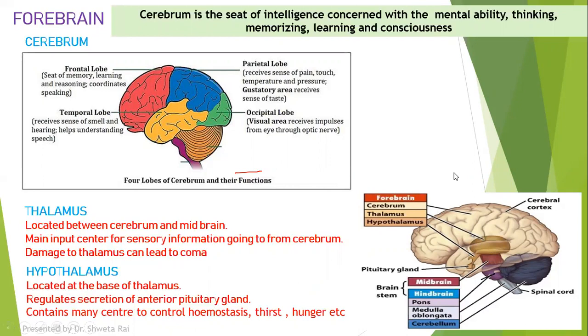Then we have the hypothalamus, which is located at the base of the thalamus, and it regulates all the secretions of the pituitary gland. It is the main center for homeostasis, thirst and hunger.